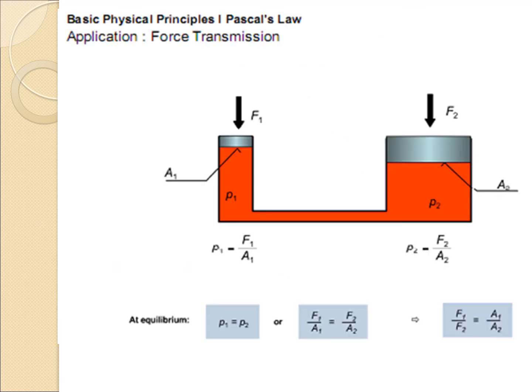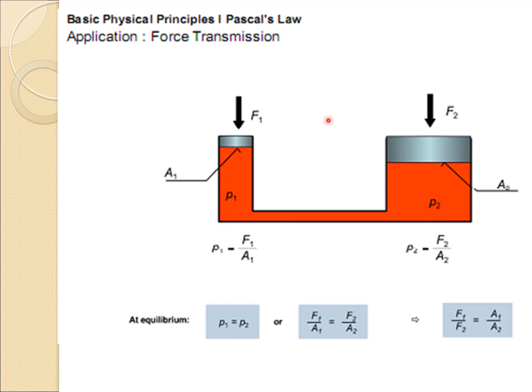So this is the application of Pascal's law, popularly known as hydraulic press. It consists of two hydraulic cylinders, one on the left side and a second on the right hand side. Both are connected by this narrow passage. Now we are making use of two pistons. This is piston number 1 having an area of A1. This is piston number 2 having an area of A2. So in between there is a fluid. This red colored thing is nothing but a fluid, which is a static fluid. So you can apply Pascal's law because the fluid is confined.